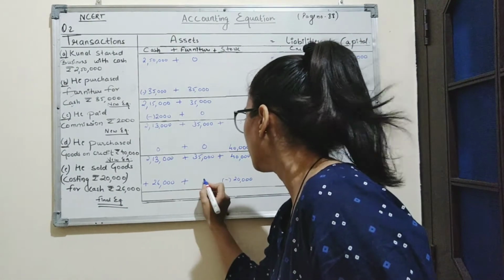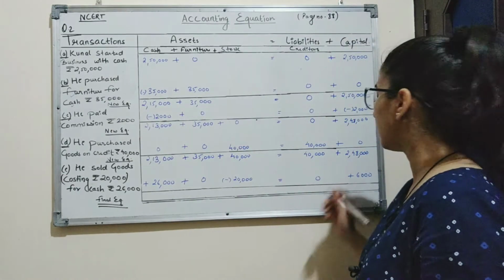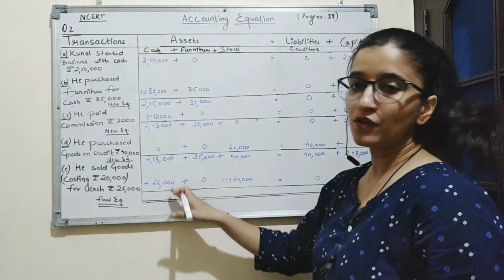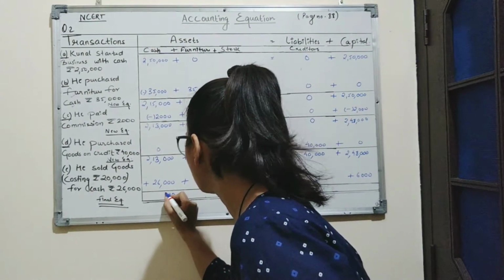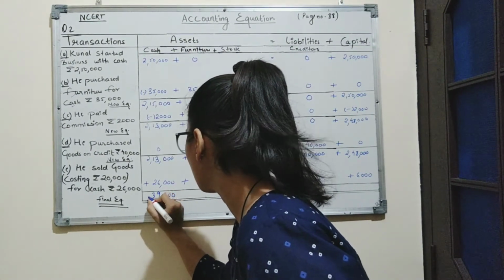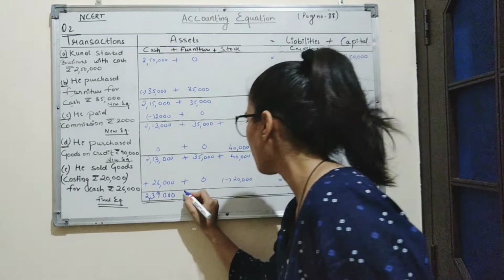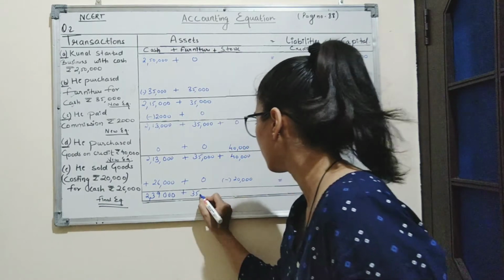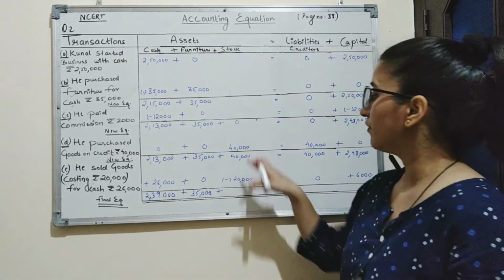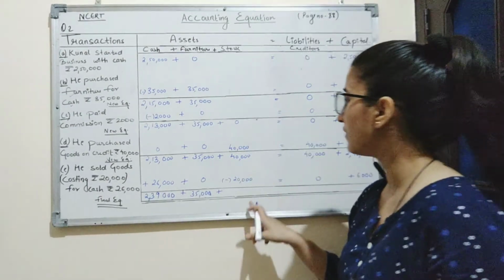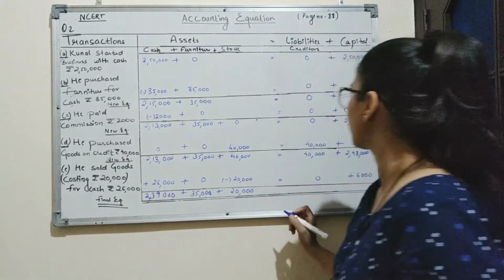So here there was no amount of furniture, no amount of liabilities also. So by solving these two equations, we'll get a new equation where cash will be rupees 2,39,000, furniture amounting to 35,000, and reducing 20,000 from 40,000, we get the amount of stock rupees 20,000.